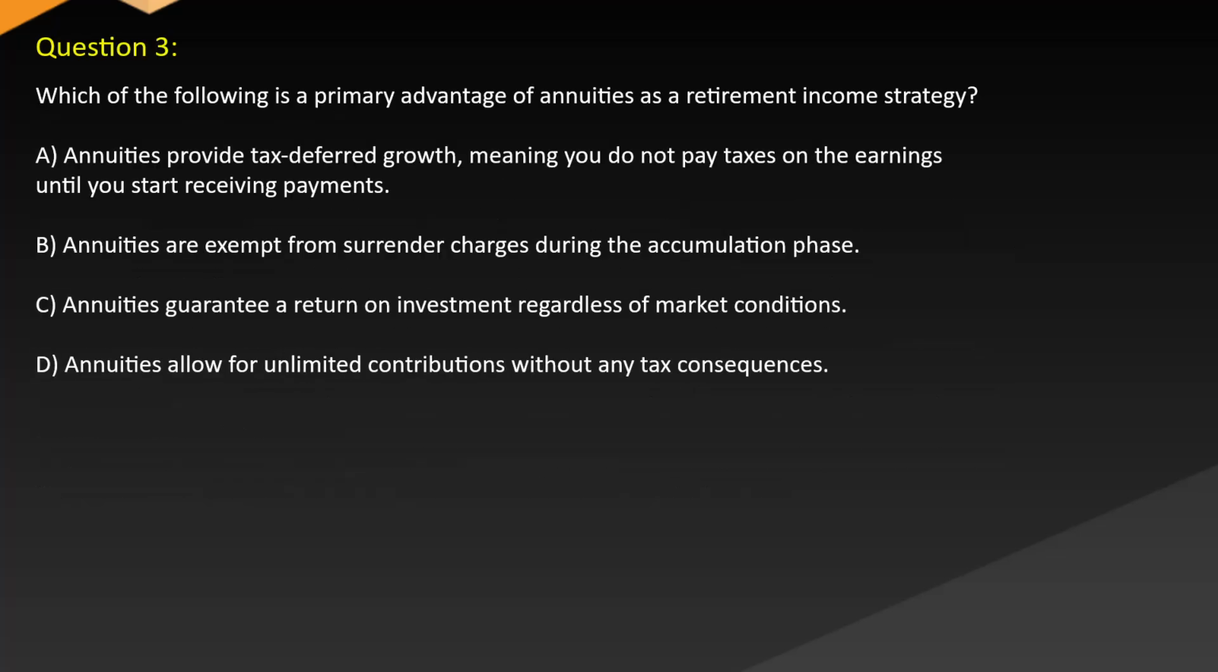Question 3. Which of the following is a primary advantage of annuities as a retirement income strategy? A. Annuities provide tax-deferred growth, meaning you do not pay taxes on the earnings until you start receiving payments. B. Annuities are exempt from surrender charges during the accumulation phase. C. Annuities guarantee a return on investment regardless of market conditions. D. Annuities allow for unlimited contributions without any tax consequences.